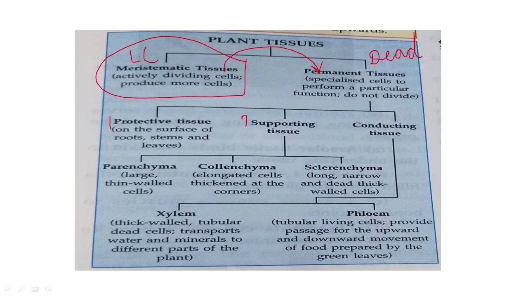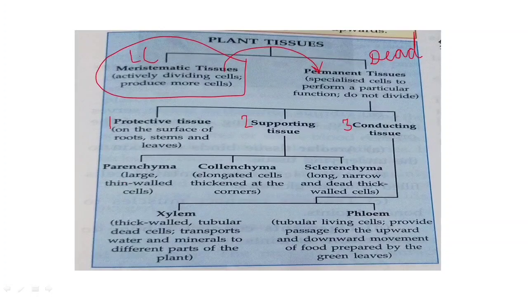Second is supporting permanent tissue, and the third one is conducting permanent tissue. As the name indicates, the first type, protective tissue, does protection of roots, stem, leaves and other parts of the plant. Why? Because they are present on the surface of these parts.